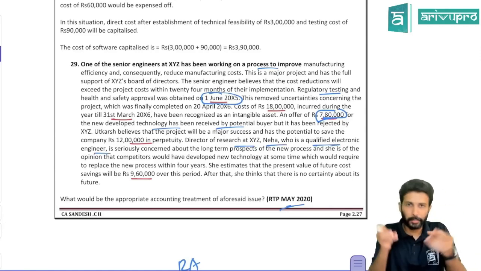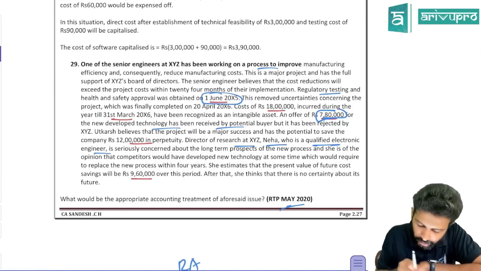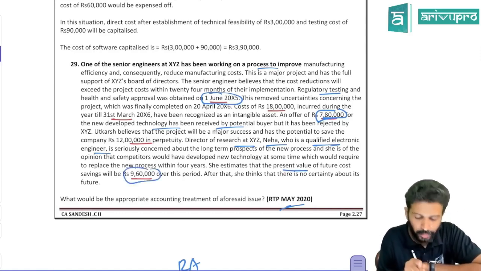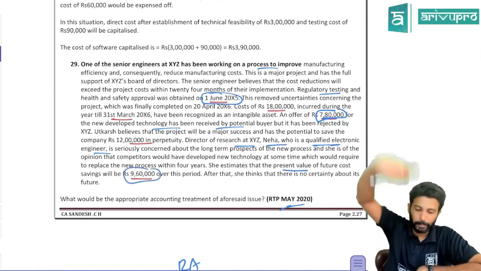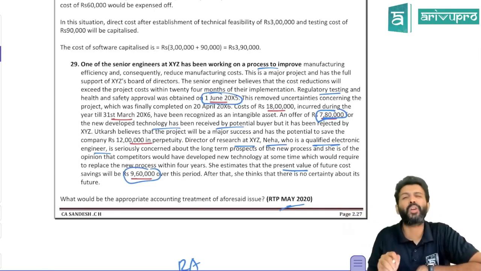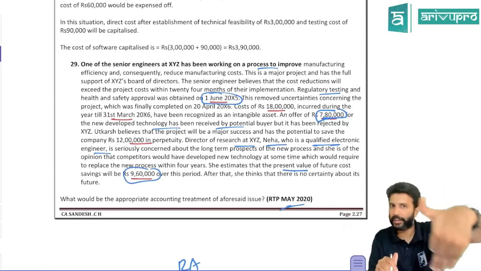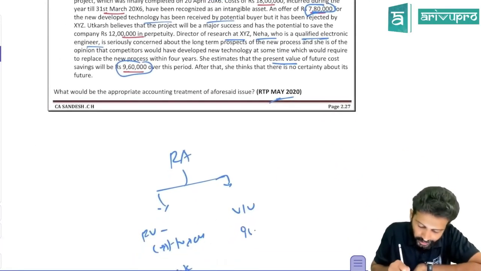So there's an engineering process. She's the director. She feels the present value of future cash flow will only be 9,60,000. So it will not be 12 lakh in perpetuity. It will only be 960. Since she is better qualified at this, value in use will be adopted as 9,60,000.